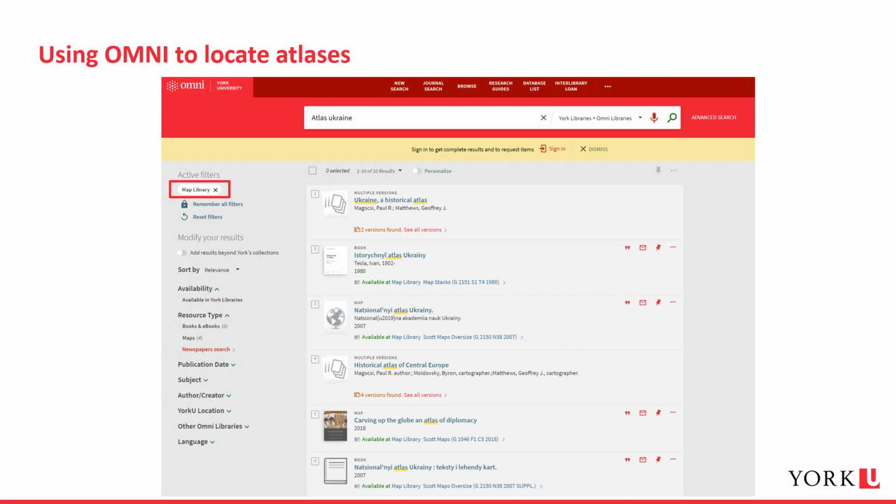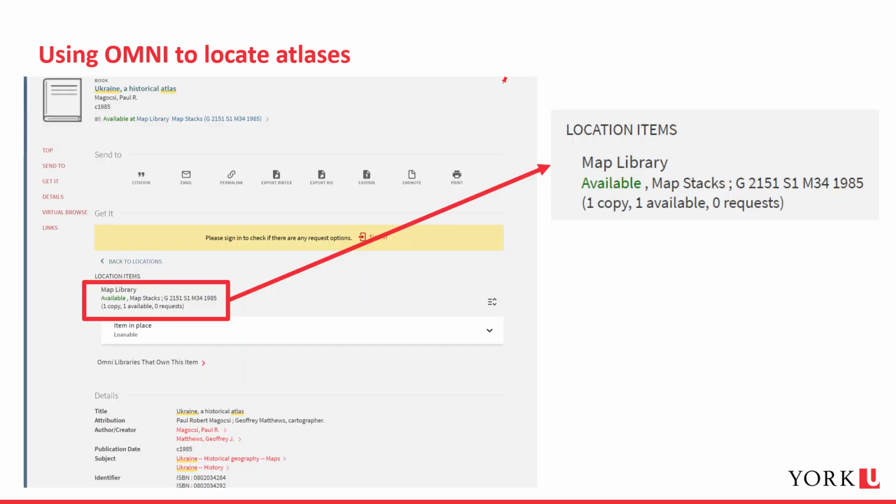Now, with the map library filter applied, we are shown 10 results, all of which are physical copies of atlases on Ukraine in the map library. By clicking the title of an entry, you can find out more information about the publication and its location in the library collection. The record shown for the publication titled Ukraine, a Historical Atlas, indicates that it is located in the map library, which is on the first floor of Scott Library.